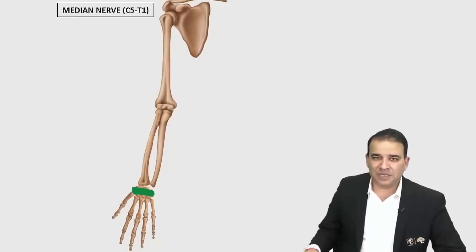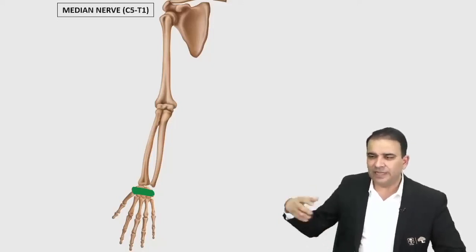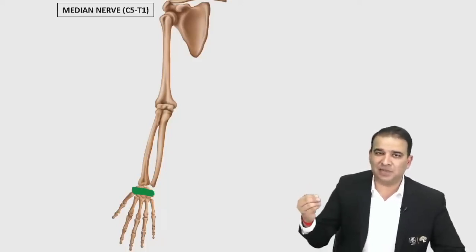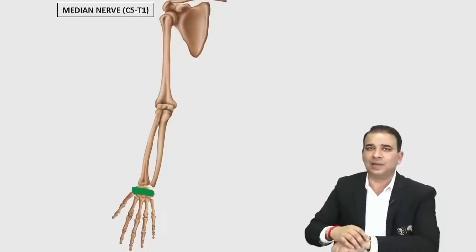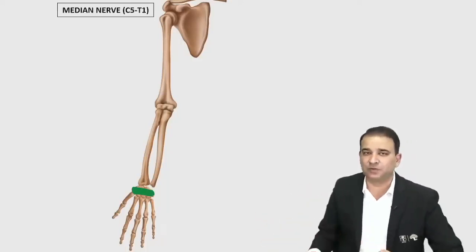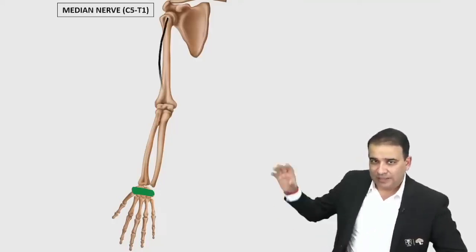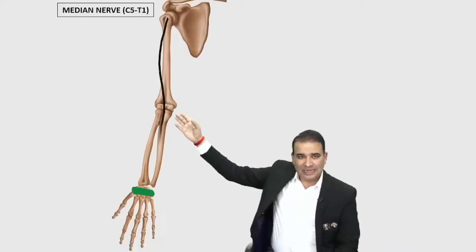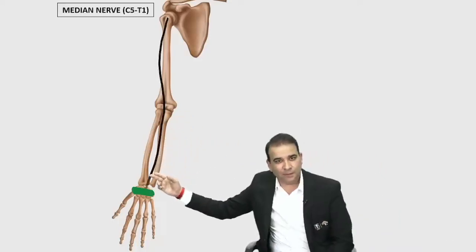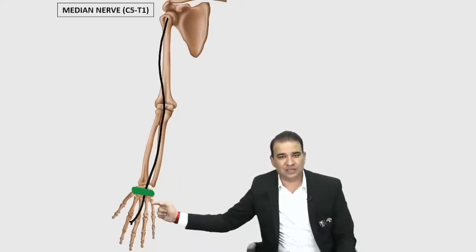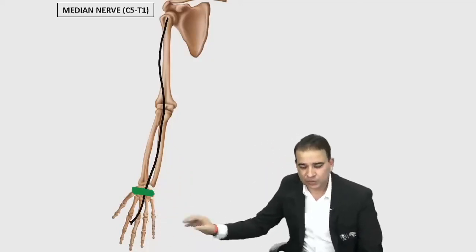Now guys, median nerve. In the axilla and in the arm, it is not supplying anything. The first supply of the median nerve comes from the cubital fossa only. It is supplying the pronator teres muscle, which forms the boundary of the cubital fossa. So the median nerve first becomes a content of the cubital fossa, leaves the cubital fossa, runs in the forearm, passes deep to the flexor retinaculum, that is through the carpal tunnel, and goes into the hand.